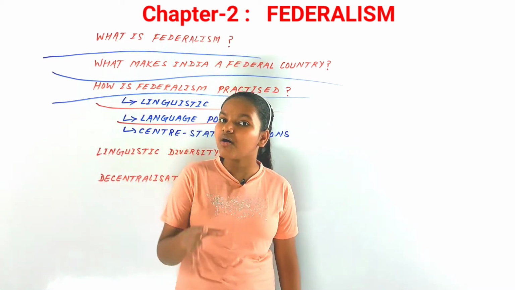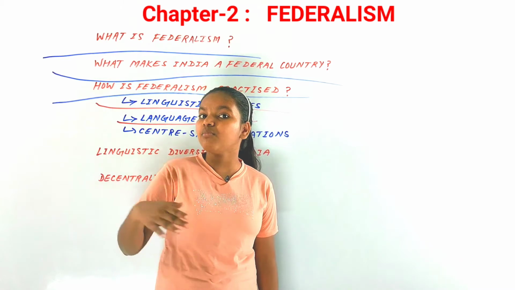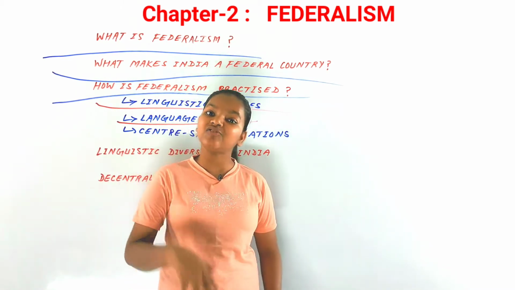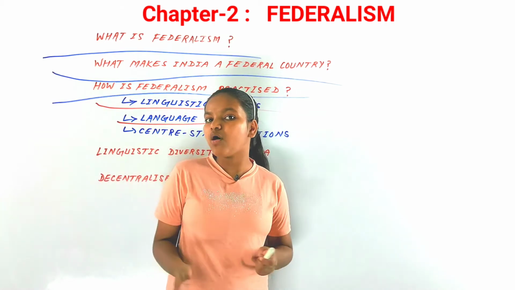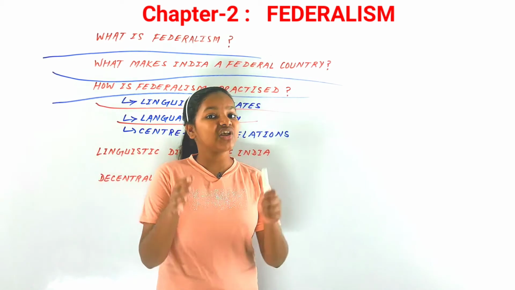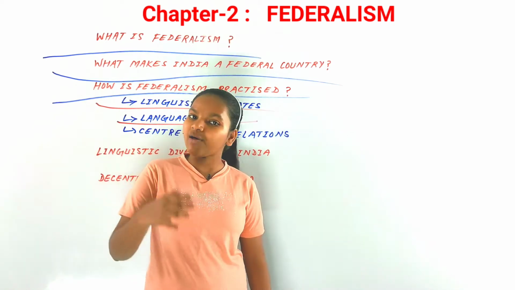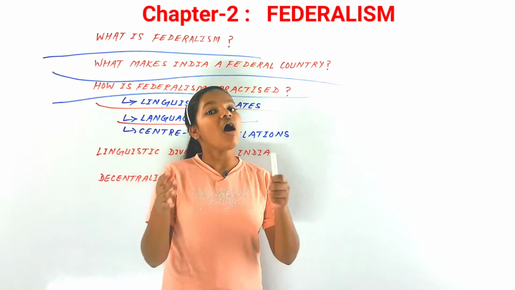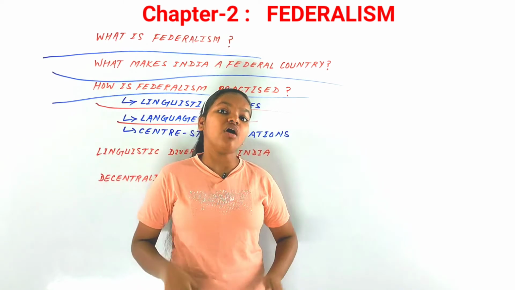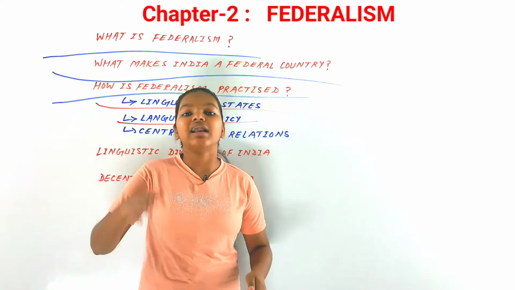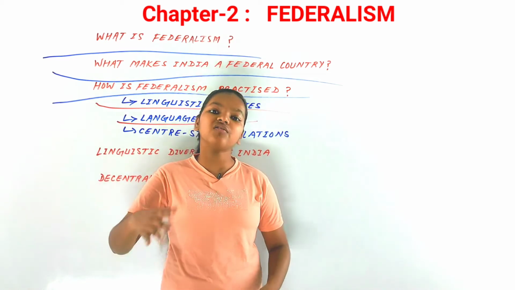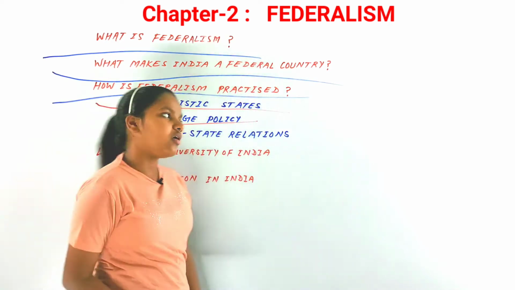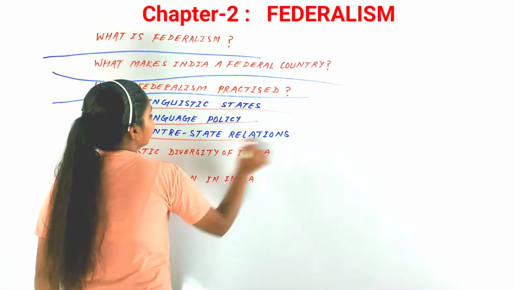Now the main policy of our central government has been the promotion of the Hindi language, but that doesn't mean it was done as in Sri Lanka, where they imposed their Sinhala language. In India there has been promotion of Hindi, but not so much imposition of Hindi on the people of our country. So in a balanced manner, language policy has helped the success of federalism in our country. Now our next subtopic here is center-state relations.